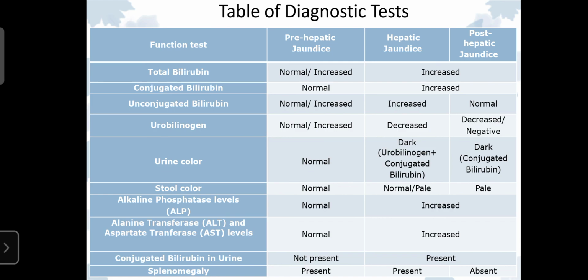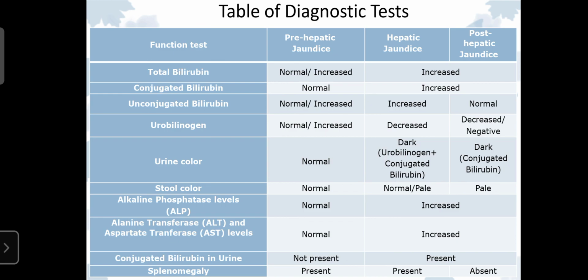It is also used to distinguish the different types of hepatitis. And splenomegaly, which is simply swelling of the spleen, is known as splenomegaly. The spleen is swollen in pre-hepatic jaundice, and in hepatic jaundice also it is swollen, but in post-hepatic jaundice it is absent.